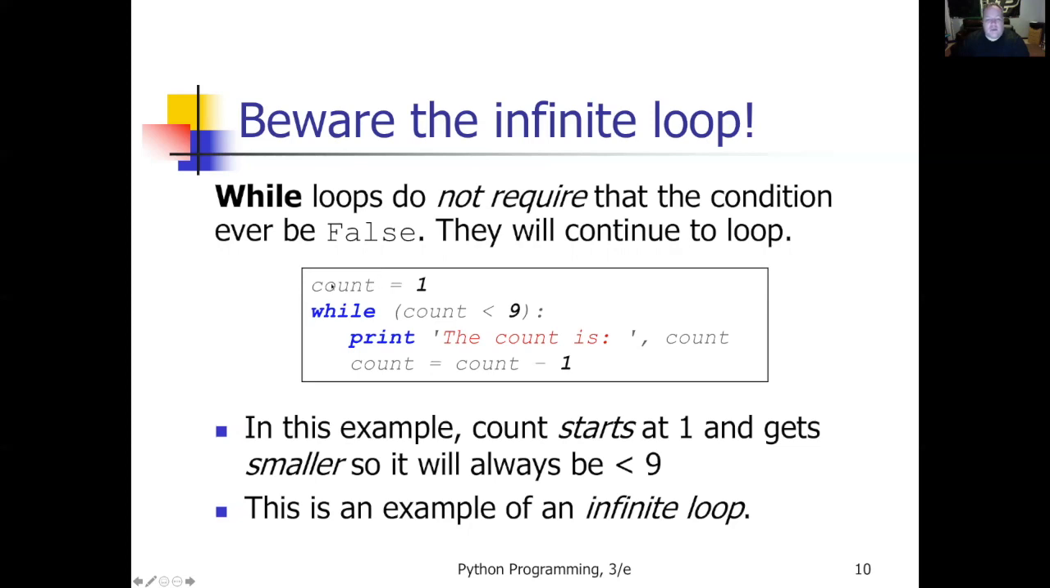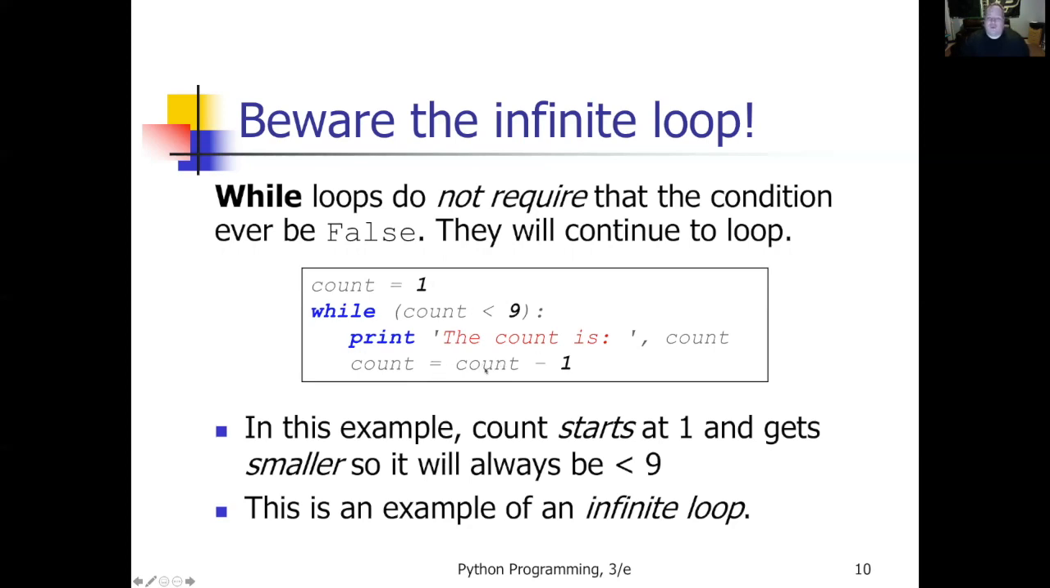So for example, count equals 1. While count is less than 9, print the count is, it'll print 1. And then we subtract 1. So now count is 0. While count is less than 9. Is 0 less than 9? Yes. The count is 0. Then it's -1, -2, -3. This is an infinite loop because it never ends. Or what if I was checking the count variable, but I wasn't incrementing it, positive or negative?